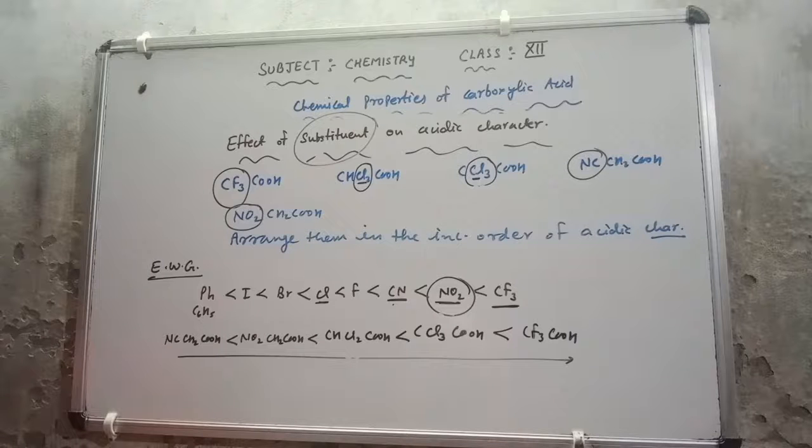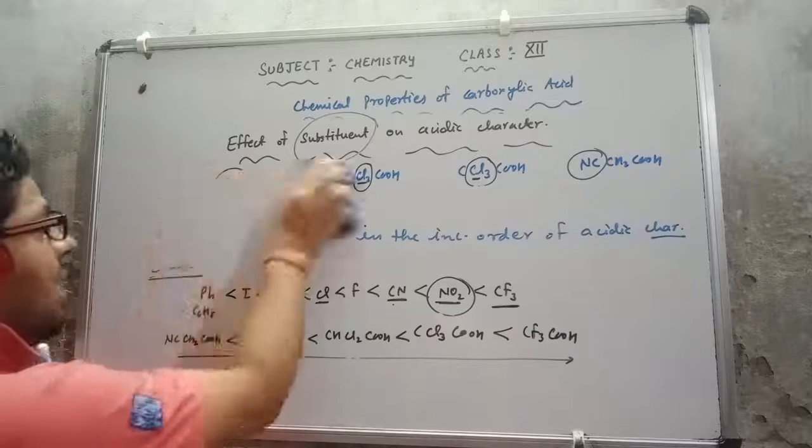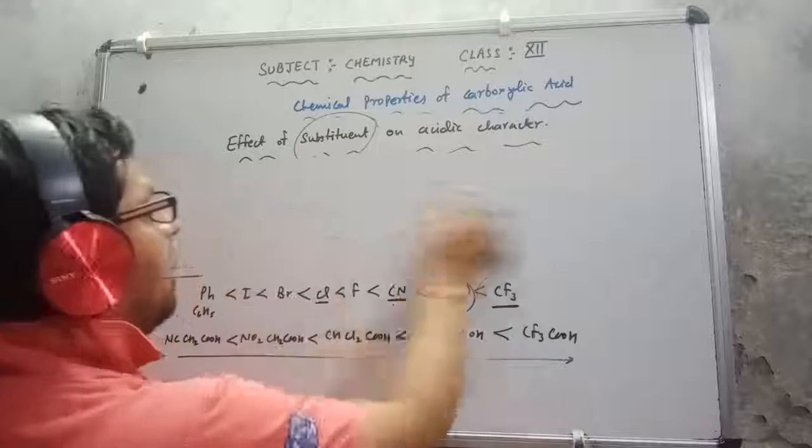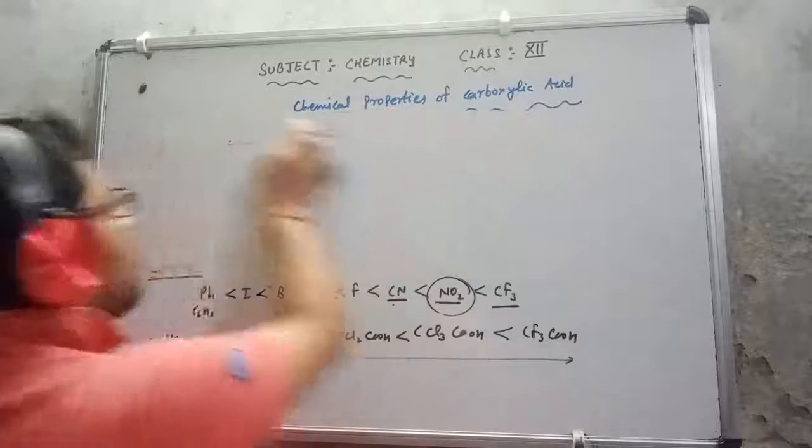Now I will discuss one more question: which acid of each pair is shown to be the stronger acid.